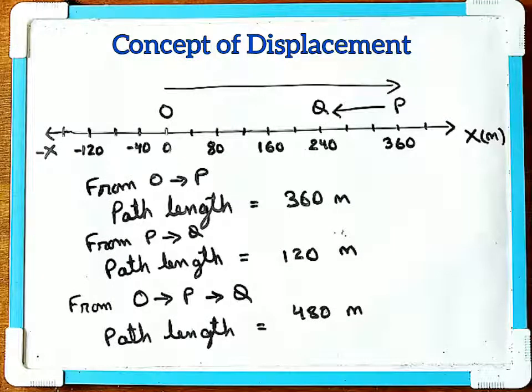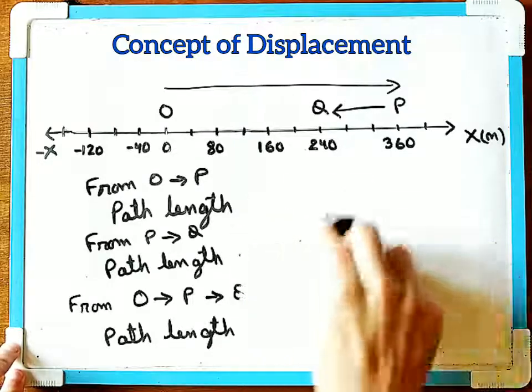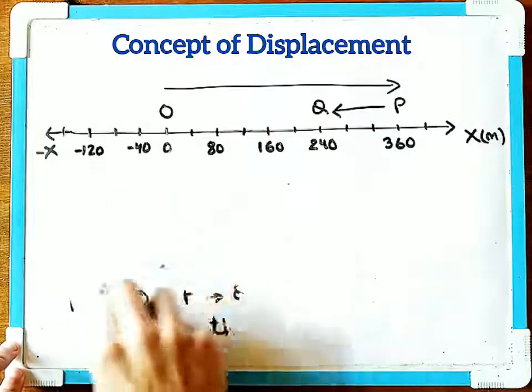Now the concept of displacement is different from the concept of path length, in that displacement has got a direction and magnitude. Okay, so again we shall take the same example of a car moving in a straight line.